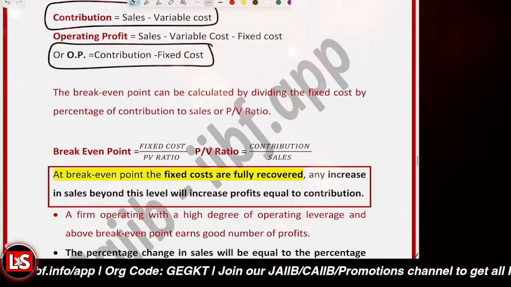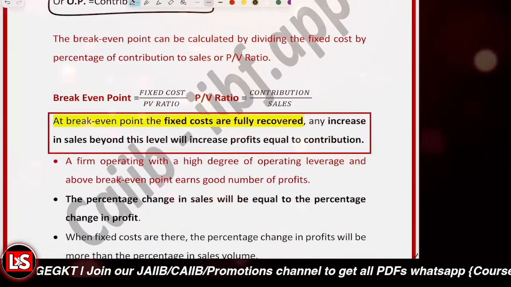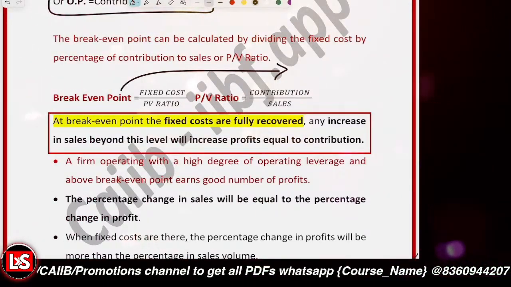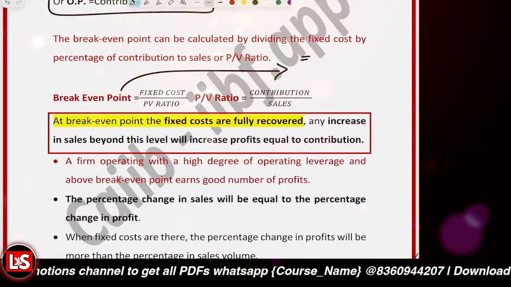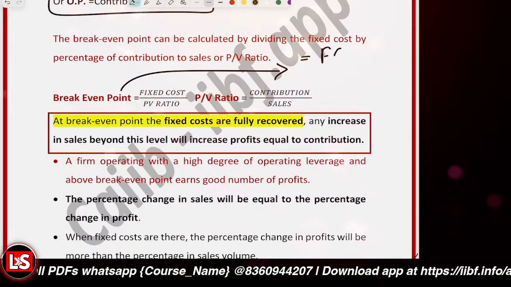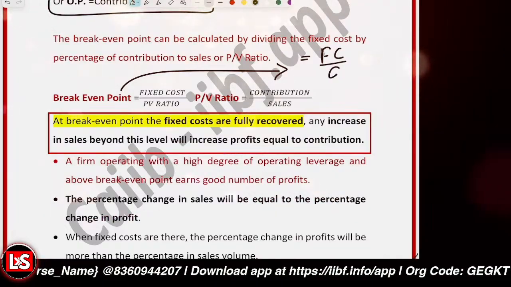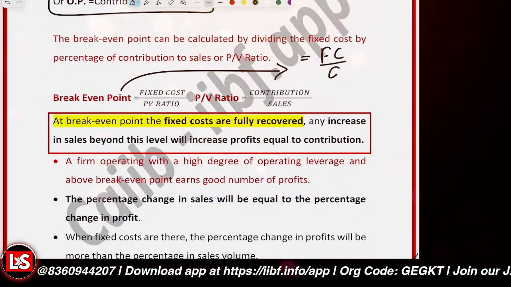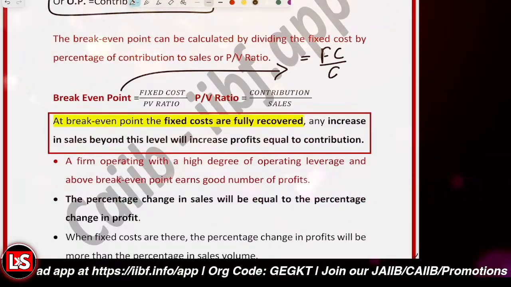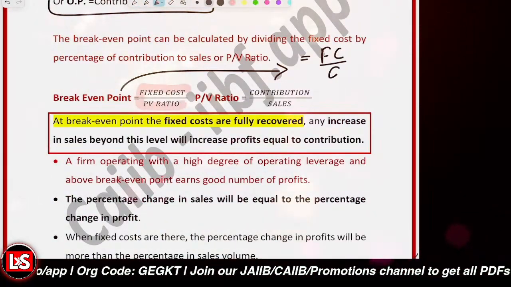And what is the formula related to break-even point? I have already given you the formula related to the break-even point. What was that? Fixed cost divided by contribution. And you can also rewrite it as fixed cost divided by the PV ratio.